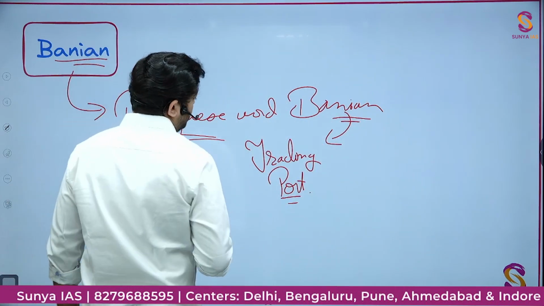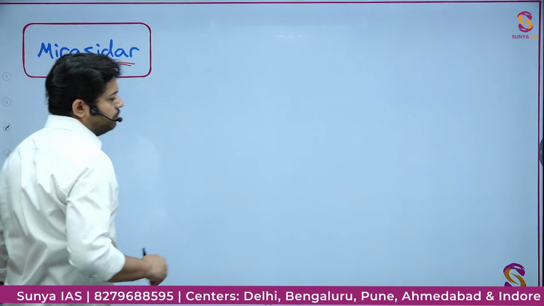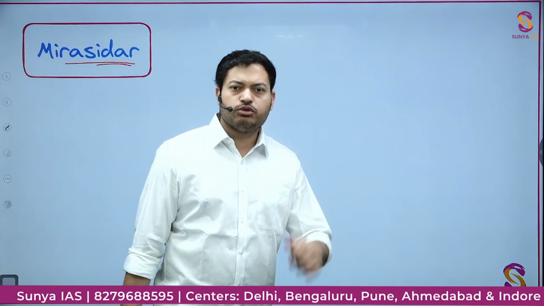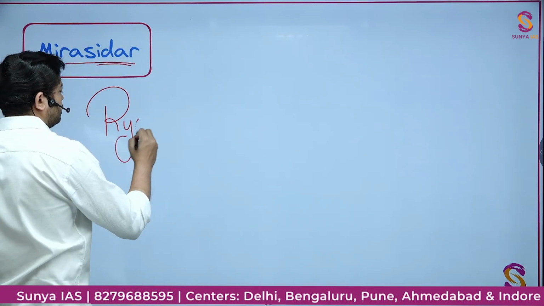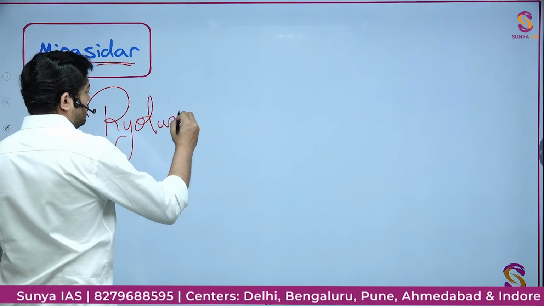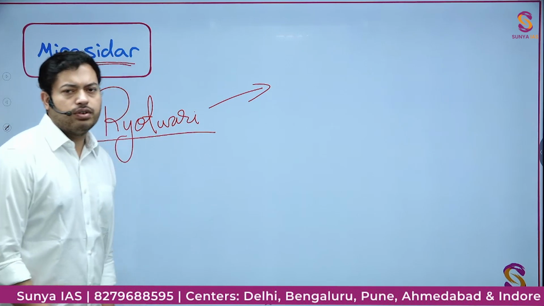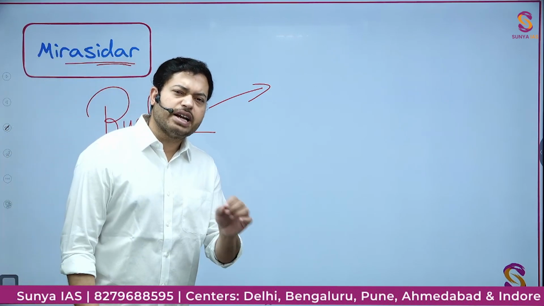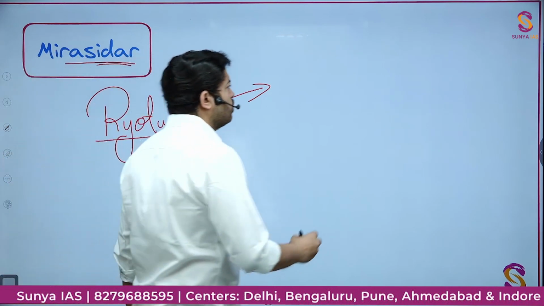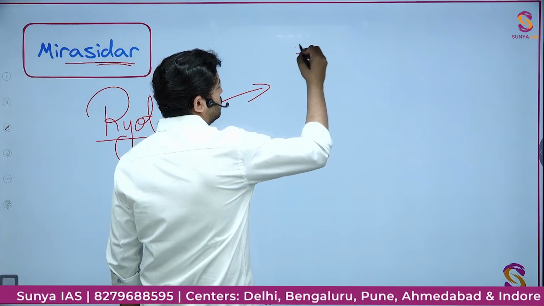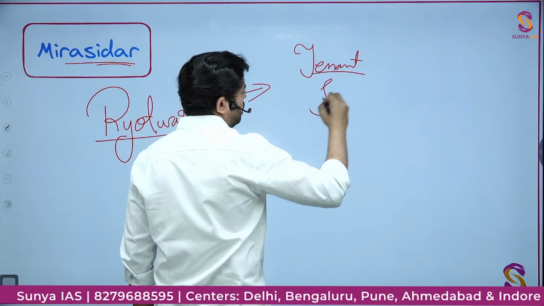Okay, Mirasidar. We have a few minutes back discussed the Rayyatwari system. And in the Rayyatwari system, I have explained to you that the ultimate as well as the immediate as well as the effective revenue payer was the tenant or the actual farmer.